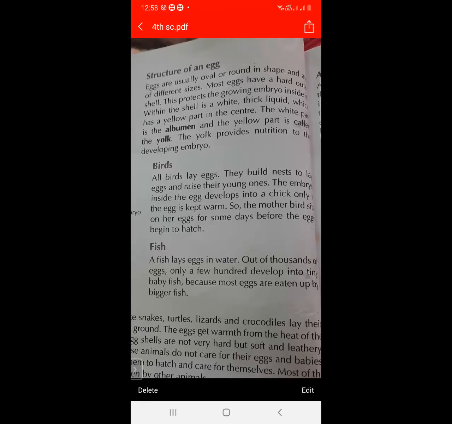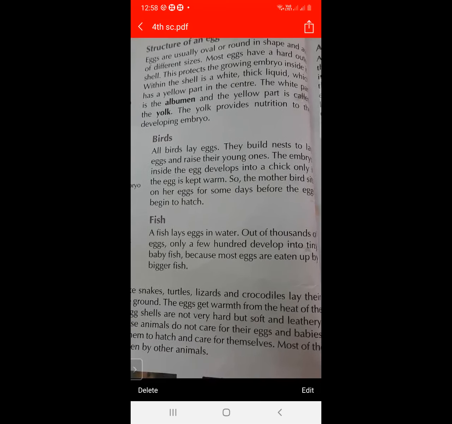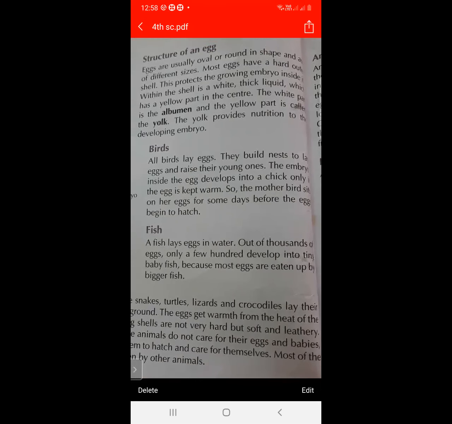So what is the structure of an egg? The white part is called albumen and the yellow part is called yolk. The eggs are available in different sizes and shapes. The eggs have a hard outer shell, and because of their hard shell, the growing embryo is protected.